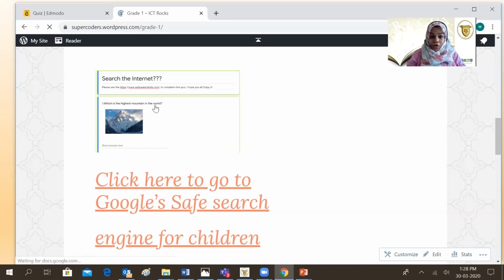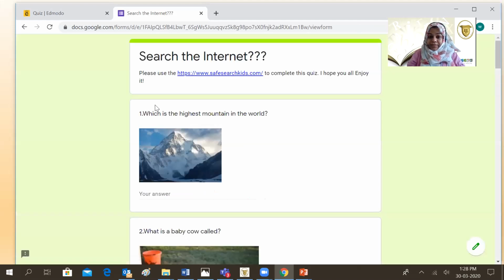Now, this is the form where you're going to see the questions. You need to search the answers for each of these questions and write your answer down in this green line over here. Now, where will you search for these answers?